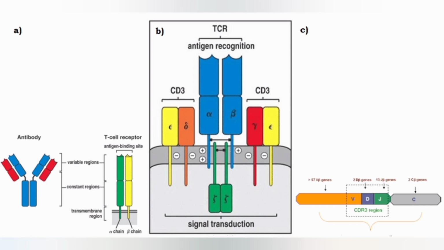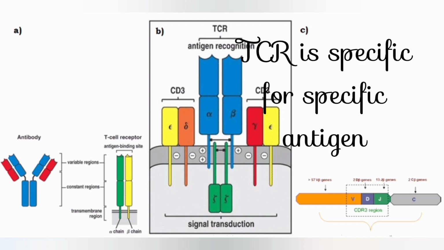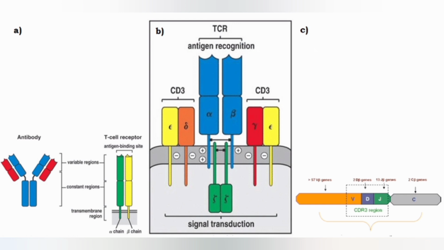So we talked about how the T cell receptor is specific for a specific antigen, and when a specific antigen binds with a specific T cell receptor, that T cell is activated and makes clones of itself. That specific T cell will multiply in number to produce more specific T cells for that specific antigen.